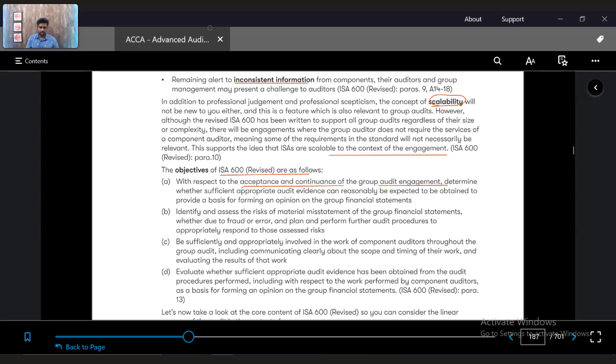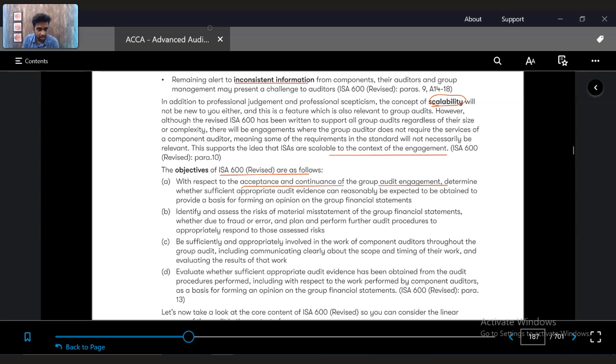Sometimes if you're not competent enough, if you don't have the capability or the resources, it's better to avoid accepting a group audit engagement, because they are complex in nature, and it would affect your professional judgment, thereby leading to mistakes, penalties, and cancelling of your license altogether.